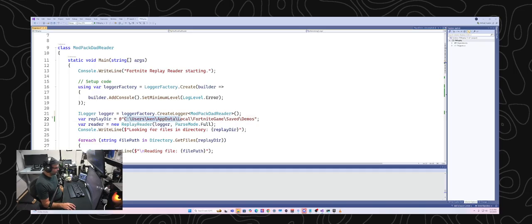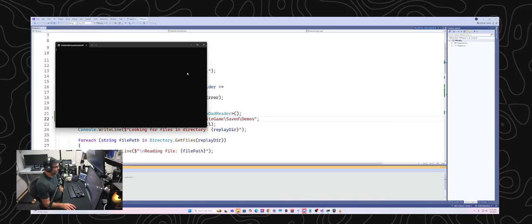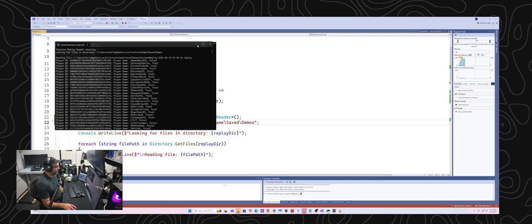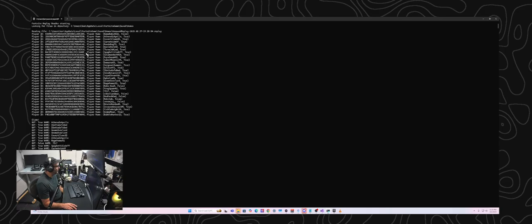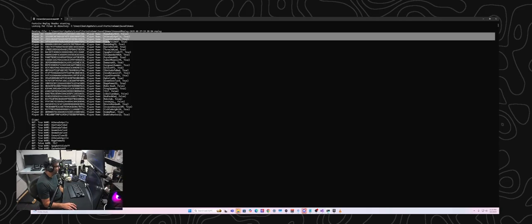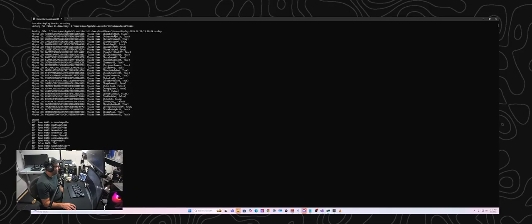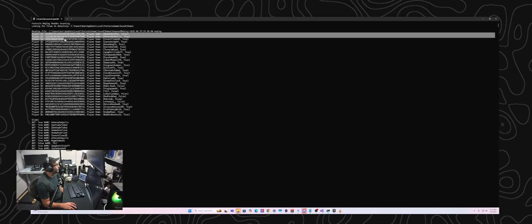So this is where the replay files are saved. I'm going to run this program right now and go through what it's doing. It goes through and finds the Fortnite files, and then it builds up a list of all the players that were seen in the game. I don't know if I can bump the font up on this.